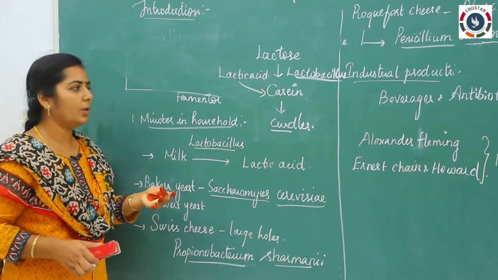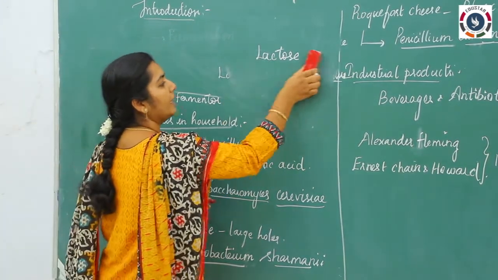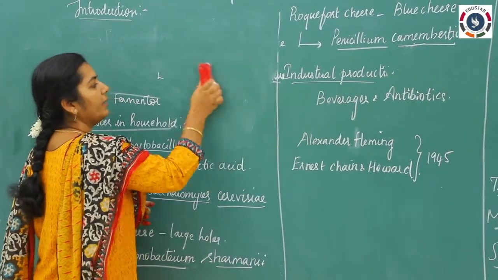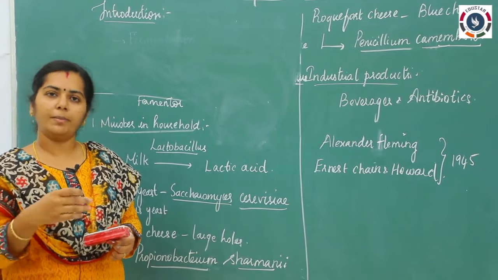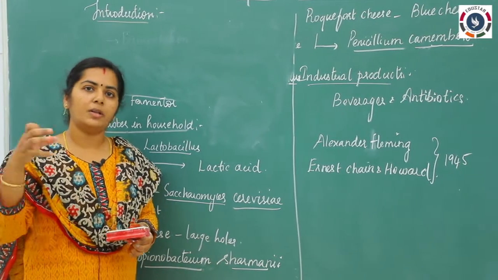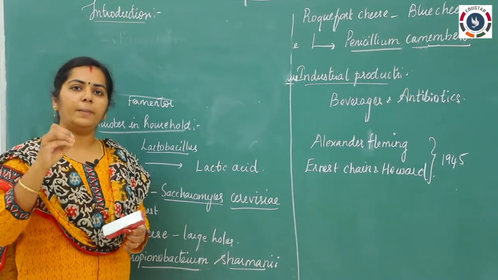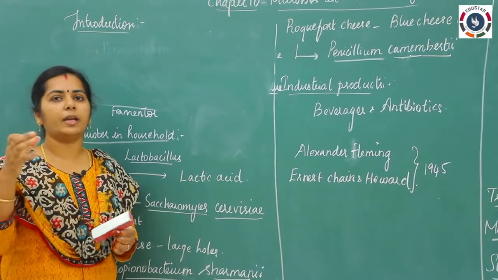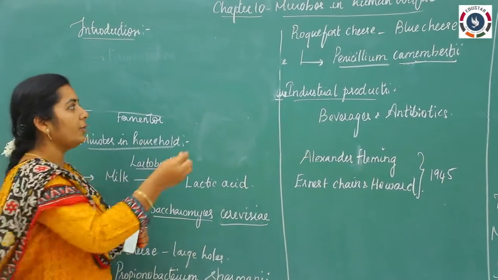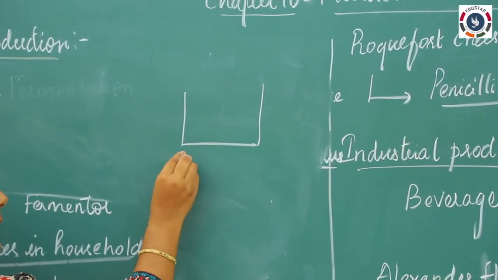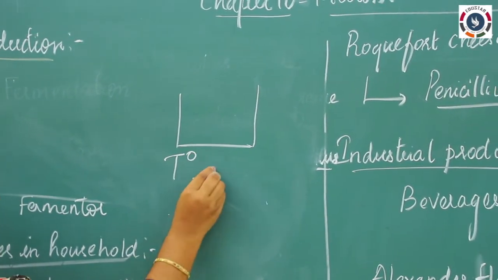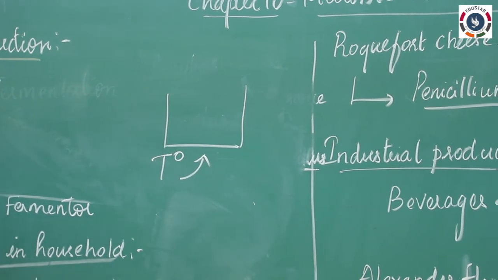So we can also take an example of dosa or idli batter. What we are doing is grinding the black gram as well as the rice, and mixing it together with the help of salt. Clear. With the help of salt we are mixing and keeping it for 8 hours at room temperature. One thing is you have to keep a particular temperature. Temperature plays an important role in the fermentation process.